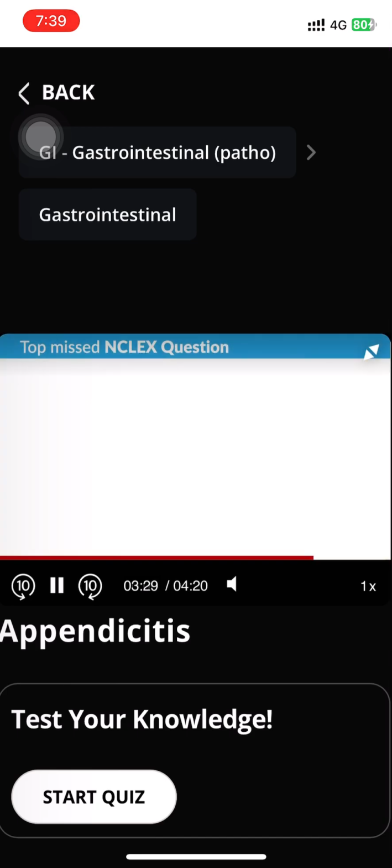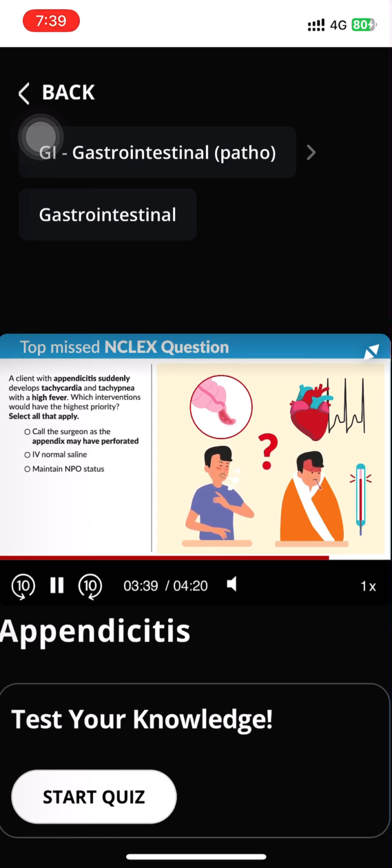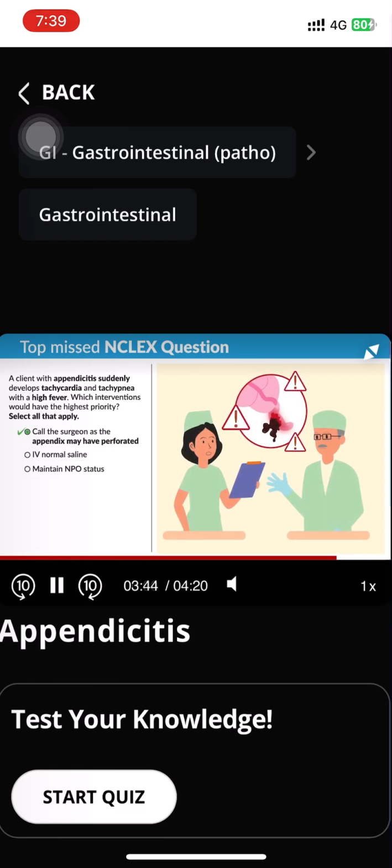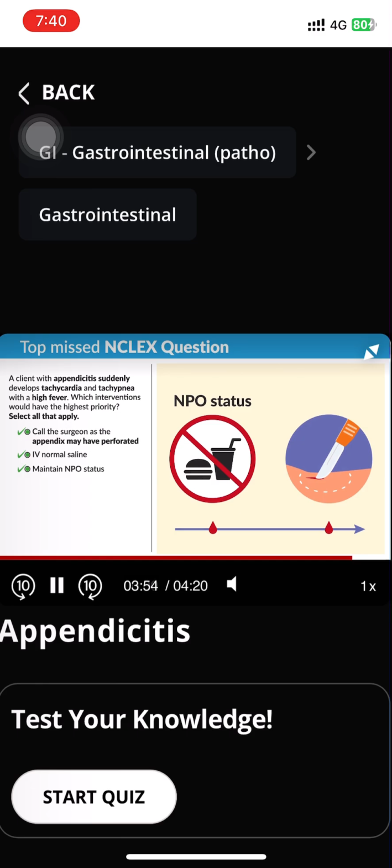So the top missed NCLEX question here. A client with appendicitis suddenly develops tachycardia and tachypnea with a high fever. Which interventions would have the highest priority? Select all that apply. So we want to call the surgeon as the appendix may have perforated. Next, we give IV normal saline to prevent hypotension. And lastly, maintain NPO status, since the client will have to go to surgery immediately. So I would recommend writing these down and knowing them for the highest priorities for appendicitis rupture.